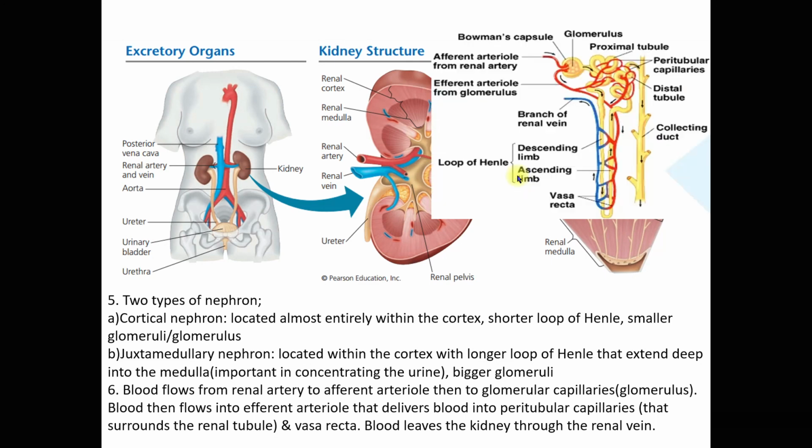Blood flows from the renal artery, you can see from here, to the afferent arteriole, then to the glomerular capillaries, and then the blood will flow into the efferent arteriole that delivers blood into the peritubular capillaries and vasa recta. Blood leaves the kidney through the renal vein. You can see the renal vein here.